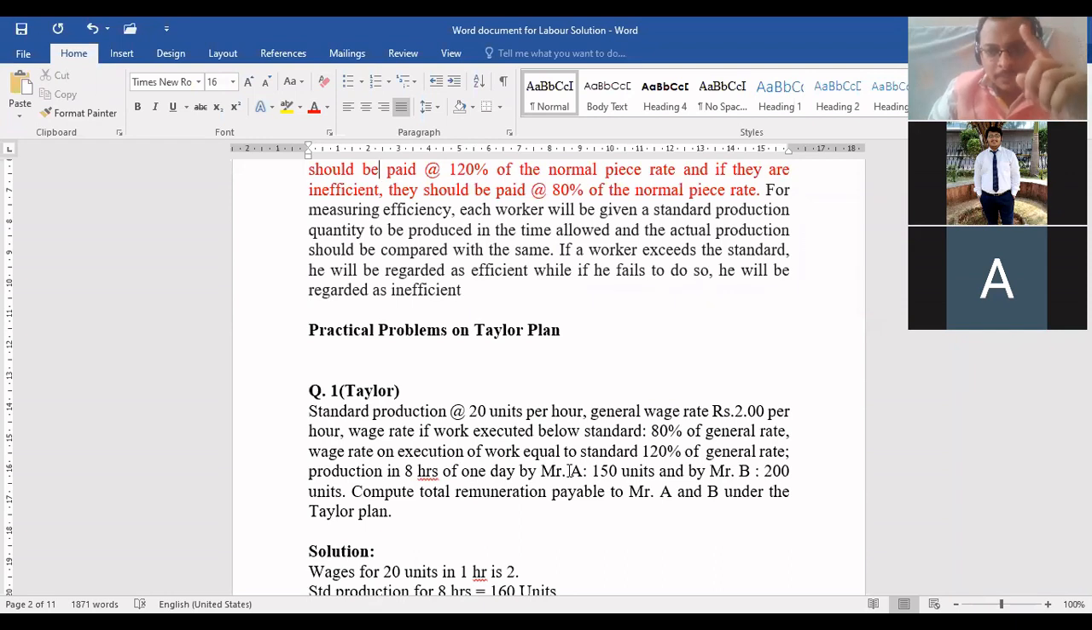So, according to Taylor's plan, tell me what will be done? B will be rewarded and A will be punished by a wage cut. Yes or no? So what you have to do?